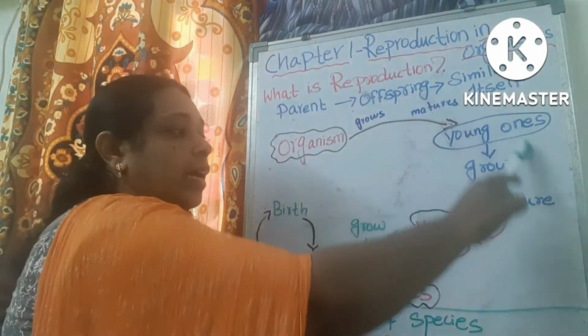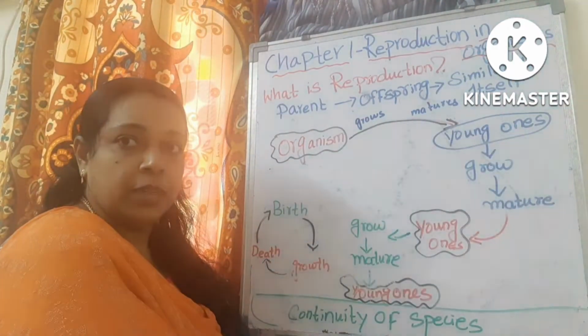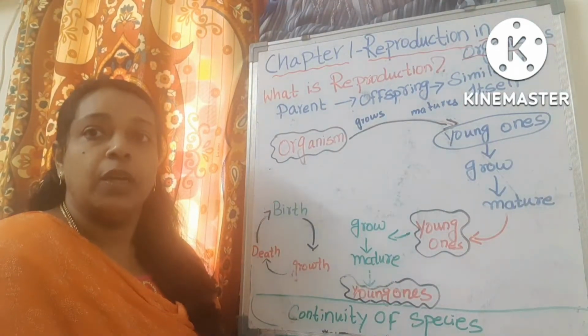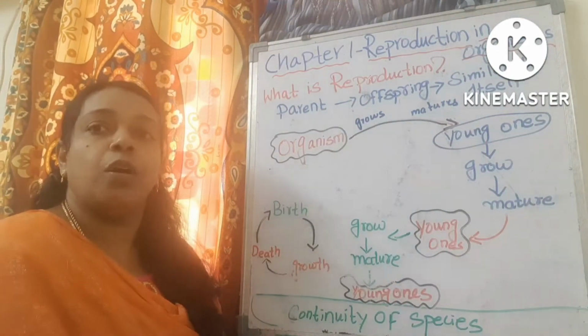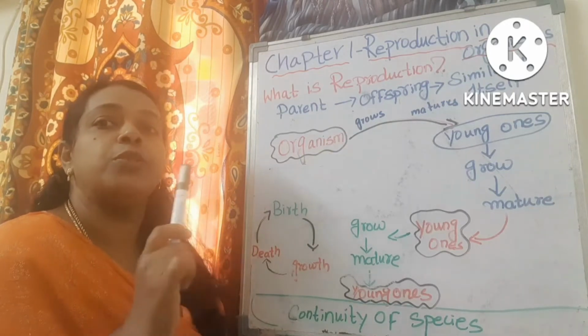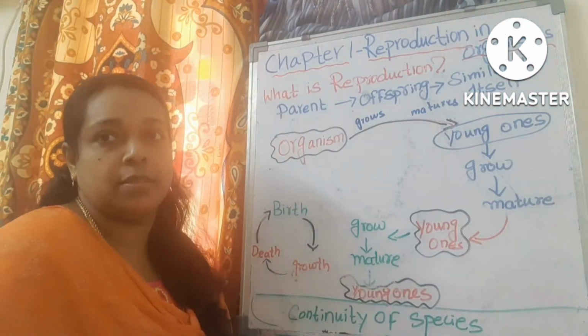So this is a continuous process. Continuity of the species takes place in this way. Even though the individual organisms die, the species continue to live for many years because of this magical process.